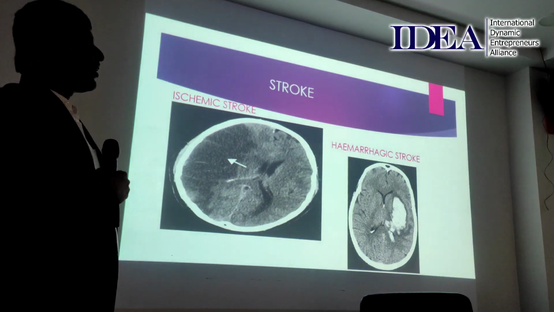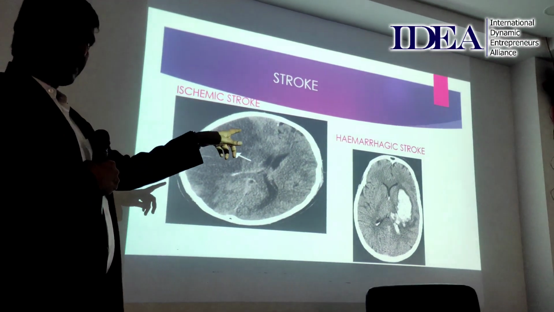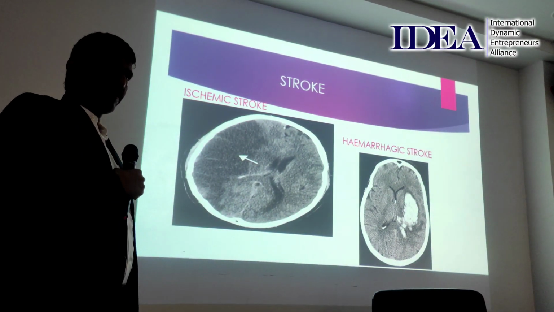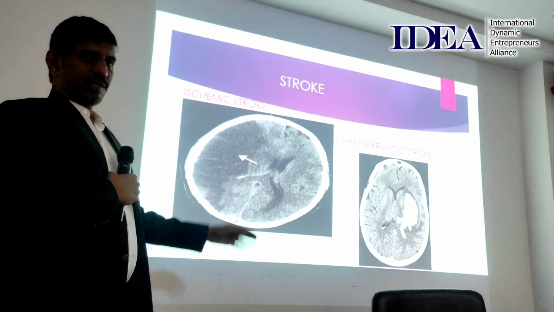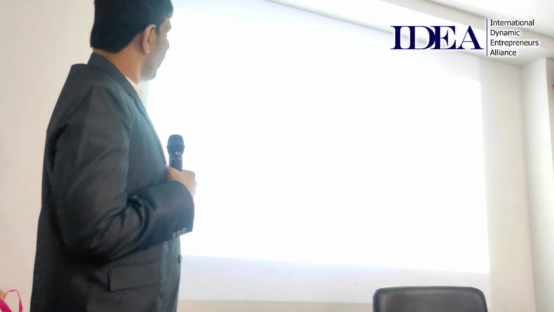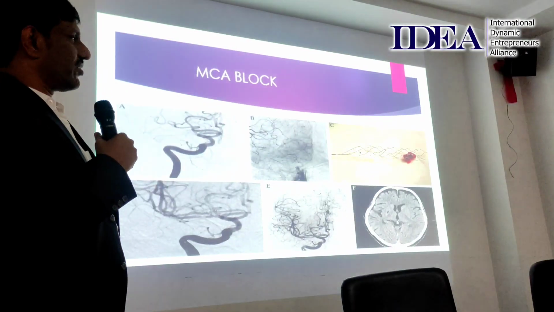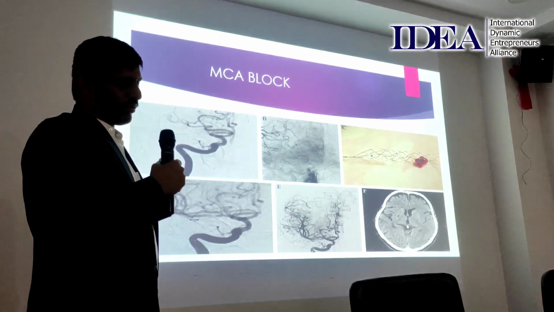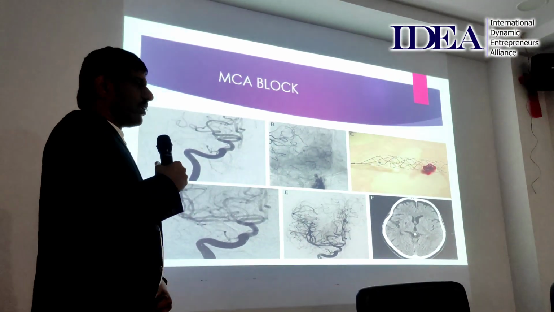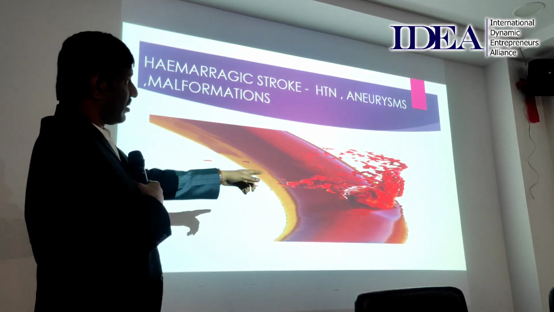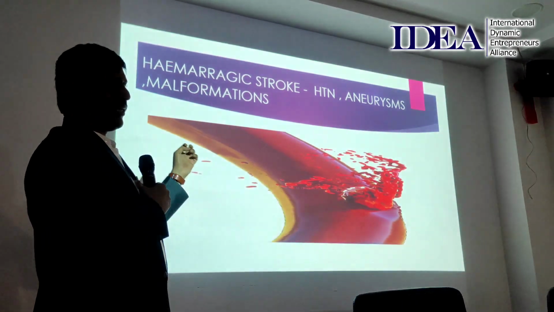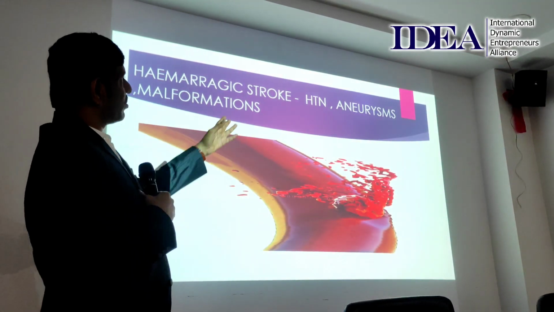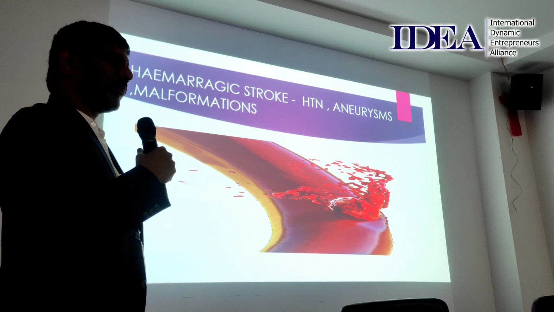Okay, hypertension is also one of the most common causes, and then malformations, AV malformations, aneurysms, and amyloidosis, in older people also. Okay, next. So we have to finish the treatment within the window to get back to normal life. Otherwise, the whole life we have to be debilitated with hemiplegia. Okay, next. So that's how the brain will bleed in hypertension, as vessels break. That's called a hypertensive bleed. The causes could be hypertension, aneurysms, malformations, amyloidosis.